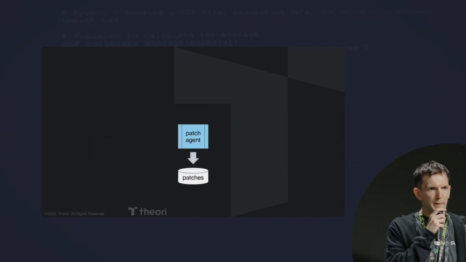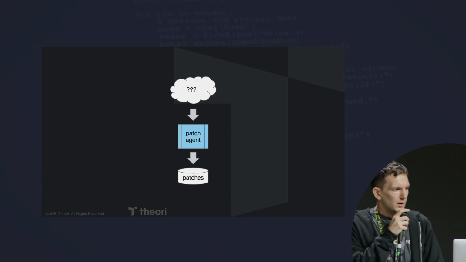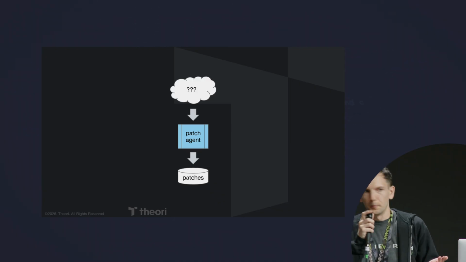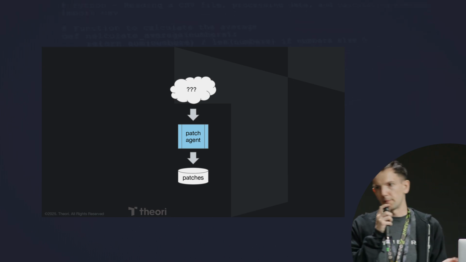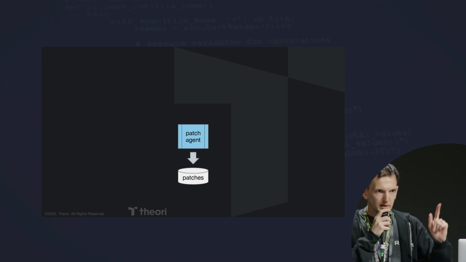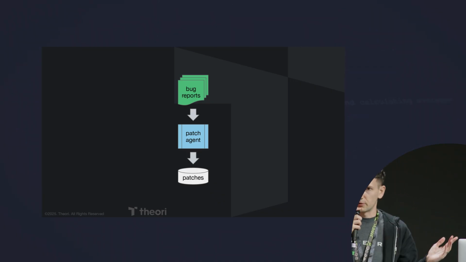OK, so we have a patching agent that produces patches. Problem solved, right? Well, there's no human in the loop. This is AIxCC. We don't get humans. So what do we feed to our patching agent? I am very smart. Bug reports. I will get bug reports. How do we get bug reports?